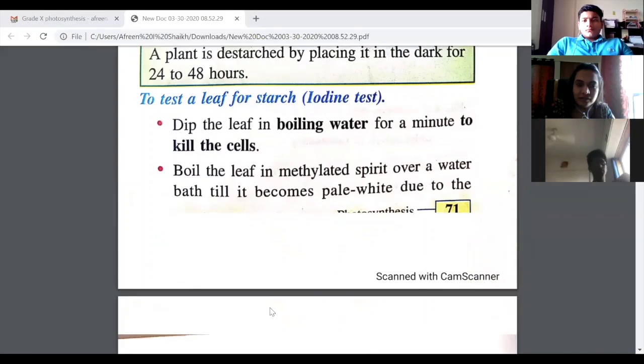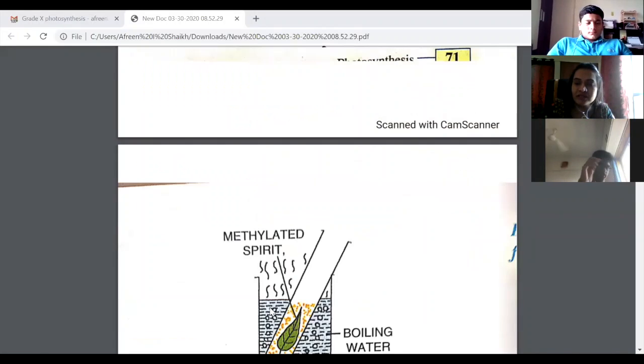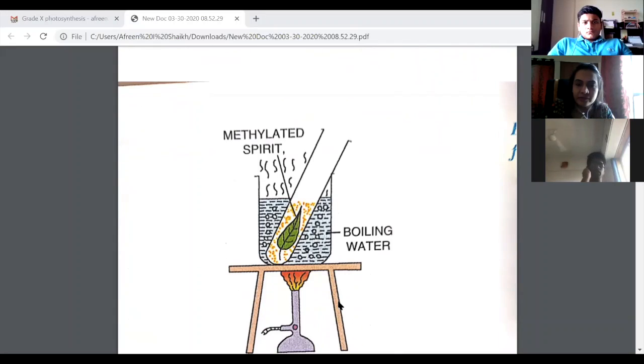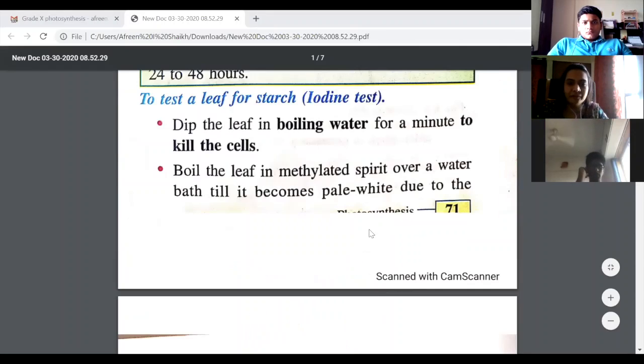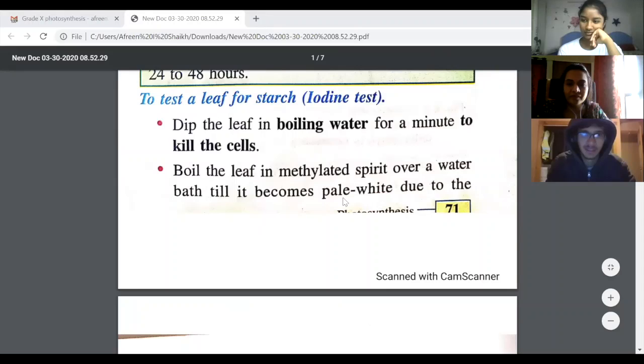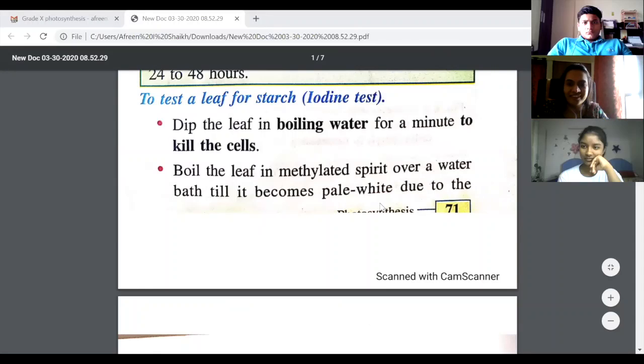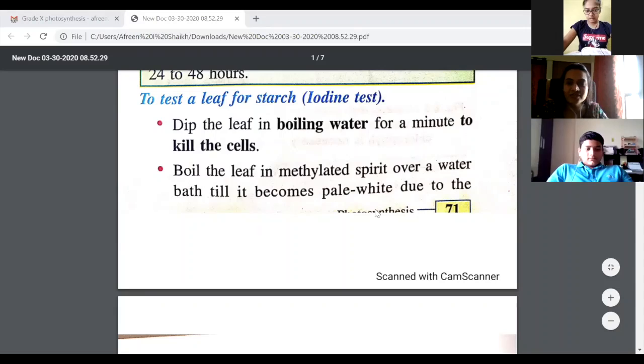Aditya, what do you do? Yes. What color does the leaf become after boiling it in methylated spirit? Blue black. After methylated spirit, it becomes blue-black directly. You're missing something. Colorless or something, I don't know. Hard and brittle. Becomes brittle. Pale white. Who says pale white?